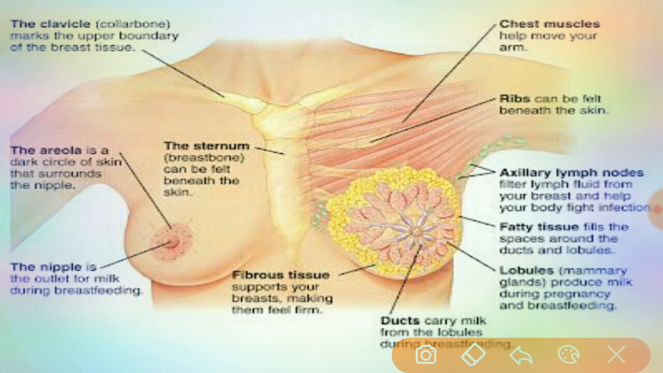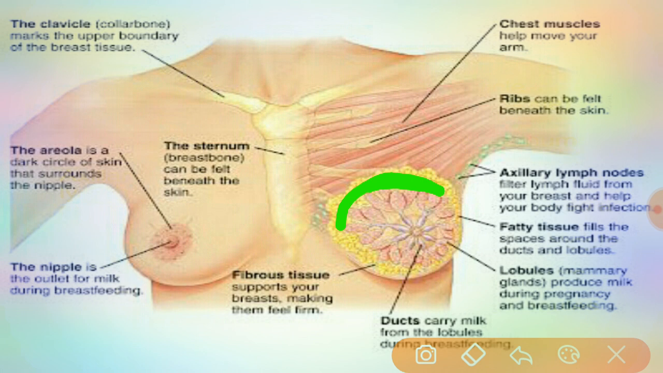Then the areola is a dark circle of skin that surrounds the nipple. The sternum is the breastbone that can be felt beneath the skin. The nipple is the outlet for milk during breastfeeding. Coming to the fibrous tissue, it is yellowish in color, and all of this fibrous tissue supports the breast, keeping it firm.